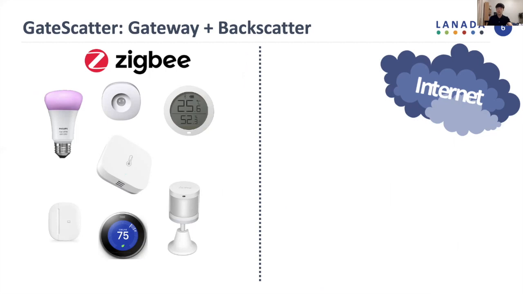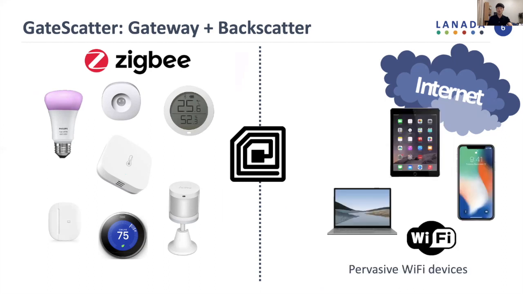So by covering those blind spots, we want to make it possible to provide pervasive internet connectivity for IoT. As a solution, we'd like to use backscatter technology, which enables low power and low cost communication via reflecting wireless signals in the air, and Wi-Fi devices, which are already prevalent and pervasive around us. Based on them, we introduced the first backscatter-based gateway called GateScatter.